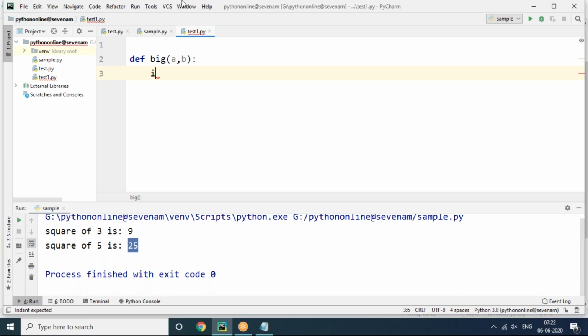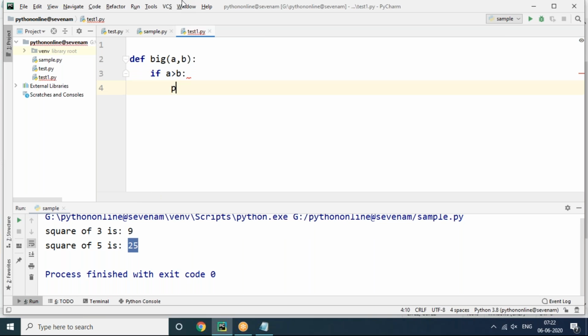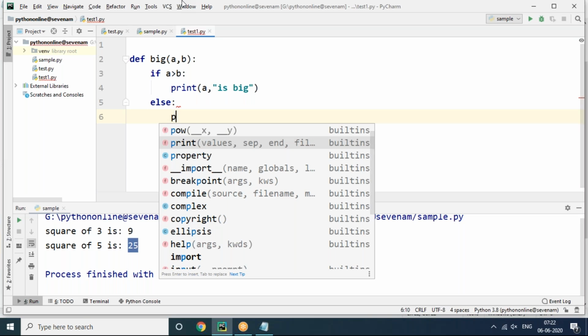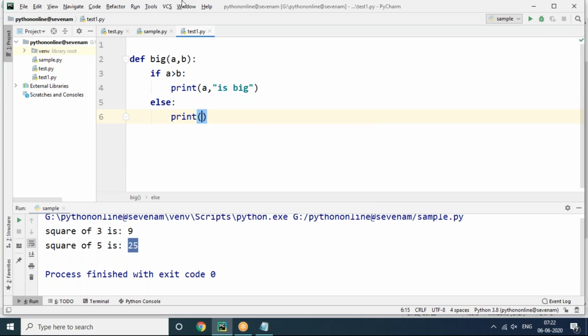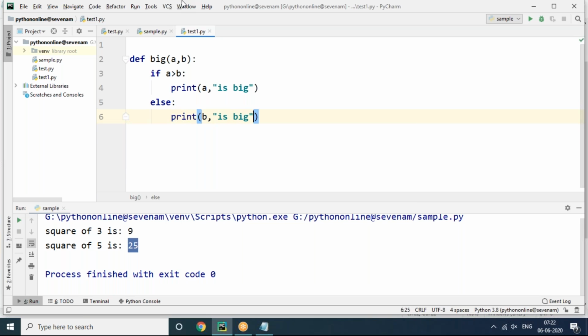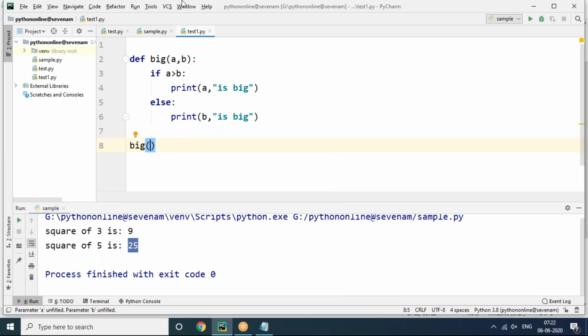Then if a greater than b, colon, then I need to print a is big. Else I need to print b is big.